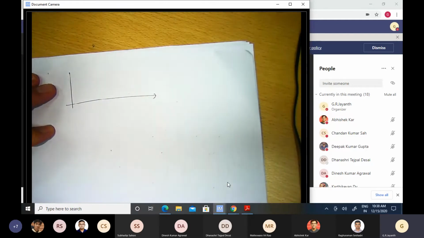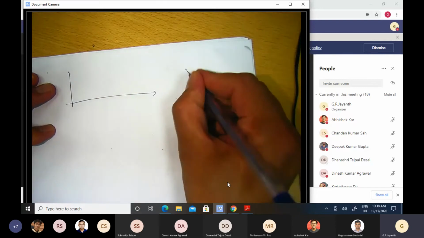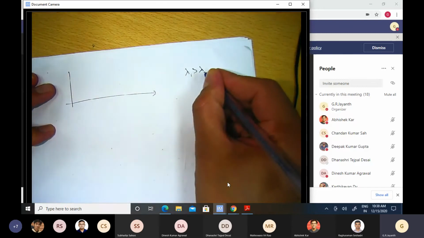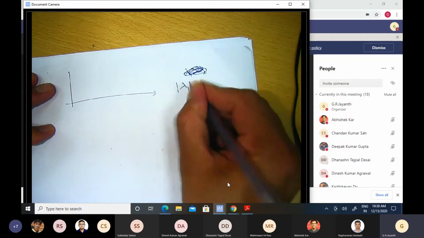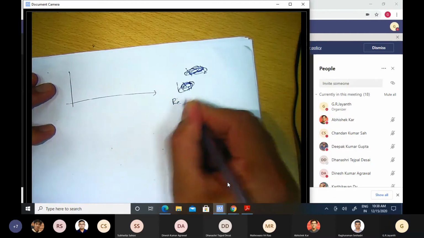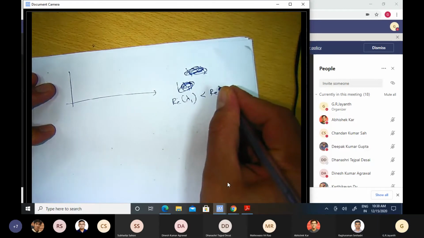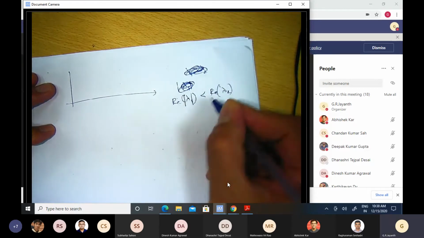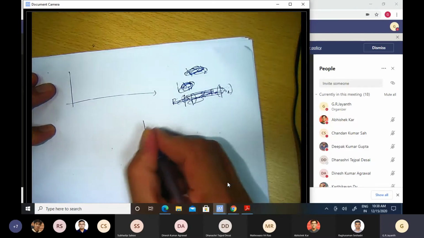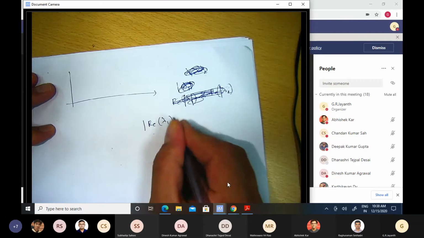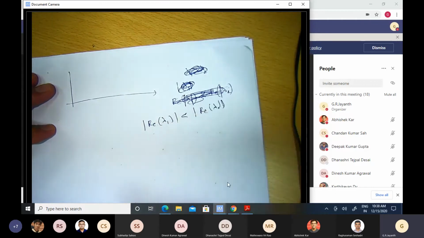We have already plotted them once, but suppose we arrange lambda 1, lambda 2, and so on and so forth, such that lambda 1 is the smallest. So the magnitude of the real part of lambda 1 is less than the magnitude of the real part of lambda 2, etc., because lambda 1, lambda 2 are all negative numbers in general.